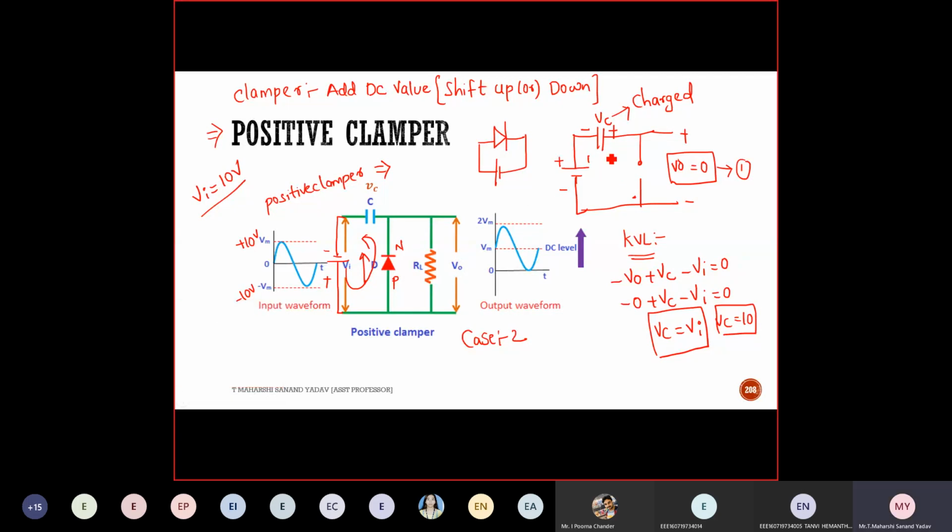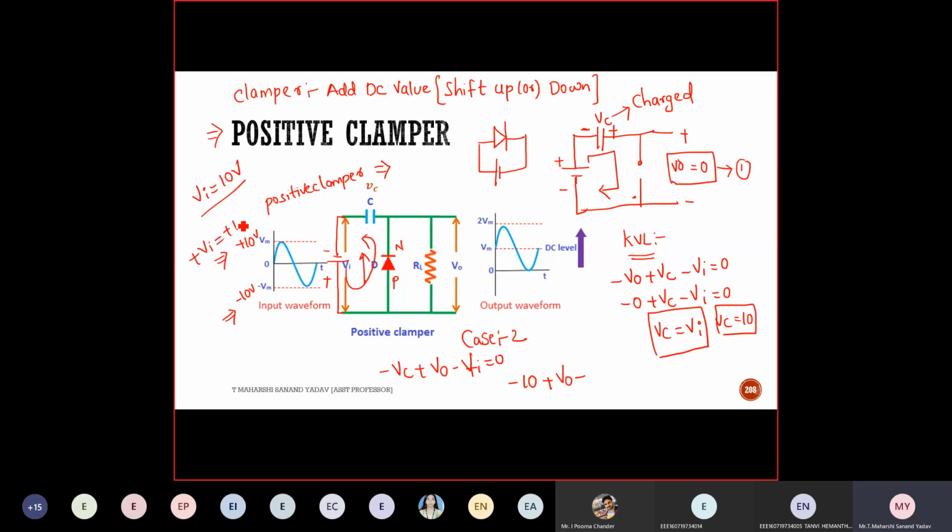So it is in clockwise direction. Now you tell me the KVL: minus VC plus V out minus VI is equal to 0. What is the value of VC? 10. V out is what we want to find in case number 2, whereas VI you need to consider. However, it will be the same in both the cases.